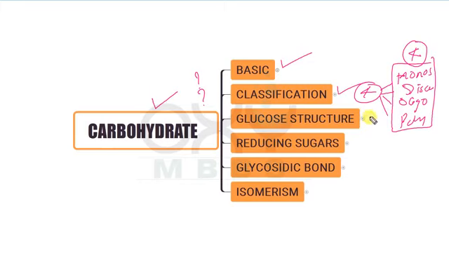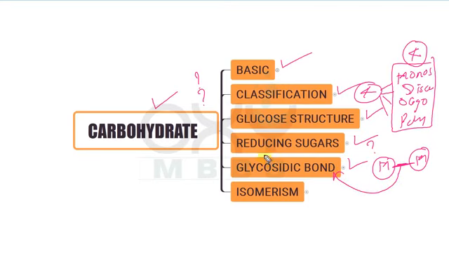Then after we will discuss the structure of the glucose, how you will make the glucose structure, how will you draw the glucose structure. That is very very important. Then we will discuss what are the reducing sugars and which are the reducing sugars. Then we will discuss the glycosidic bond, and this is the glycosidic bond that is present in between the two monosaccharide units. So if in the MCQs it is asked that which is the bond that is present in the monosaccharides, so this is the glycosidic bond.